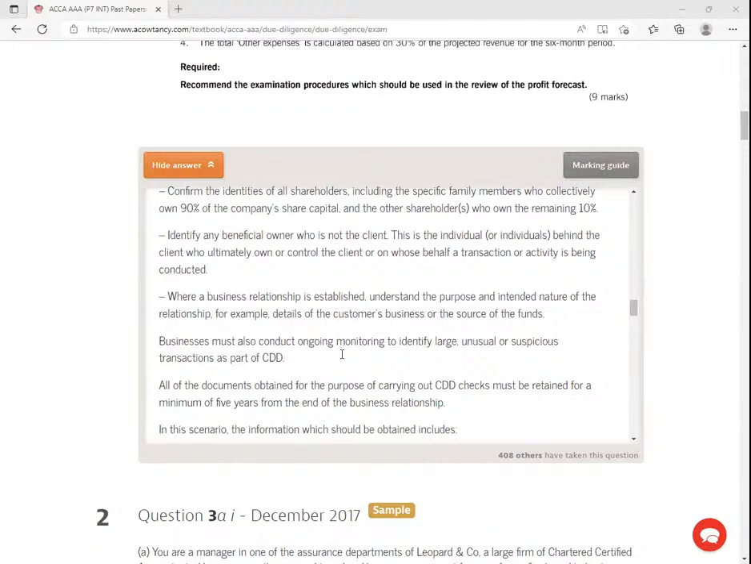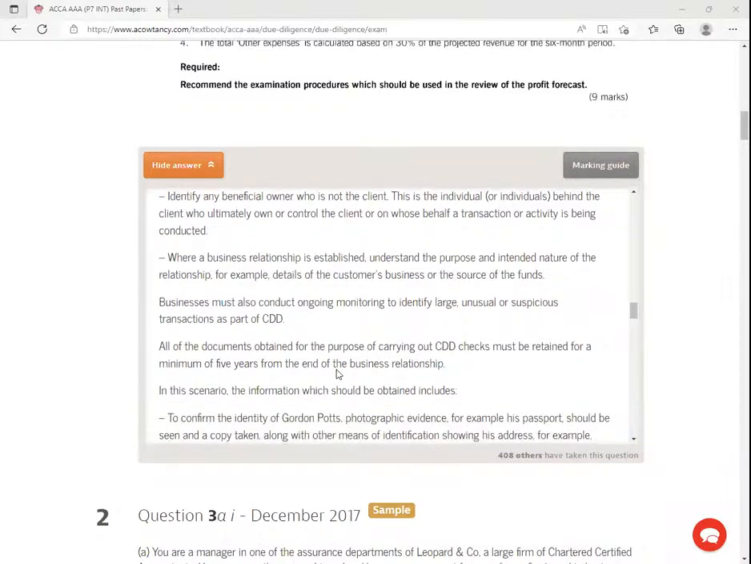Businesses must also conduct ongoing monitoring to identify large, unusual, or suspicious transactions as part of CDD. So anytime you're doing this customer due diligence, it's important to just get the bank statements. Try to see: is there a day that they deposited huge chunks of money in a statement in a day? So in this case, they tried to identify these large, unusual, or suspicious transactions.